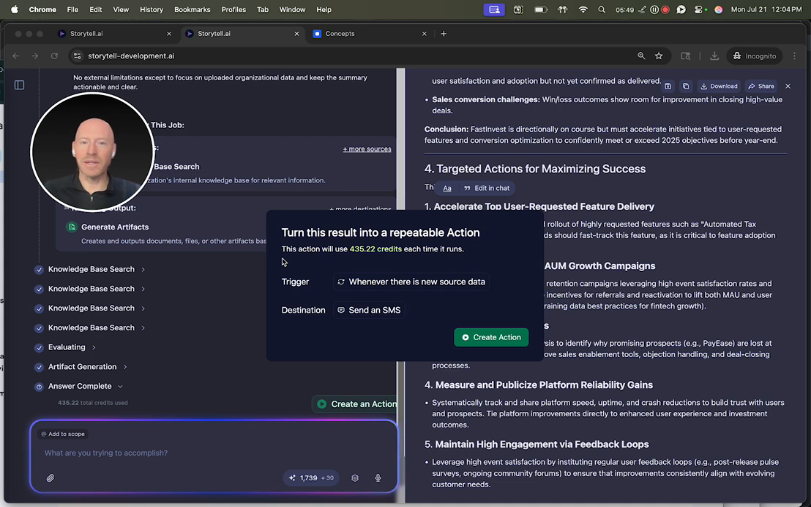So that's Storytell. Looking forward to helping you have real conversations with your data so you can finally figure out what's actually going on.